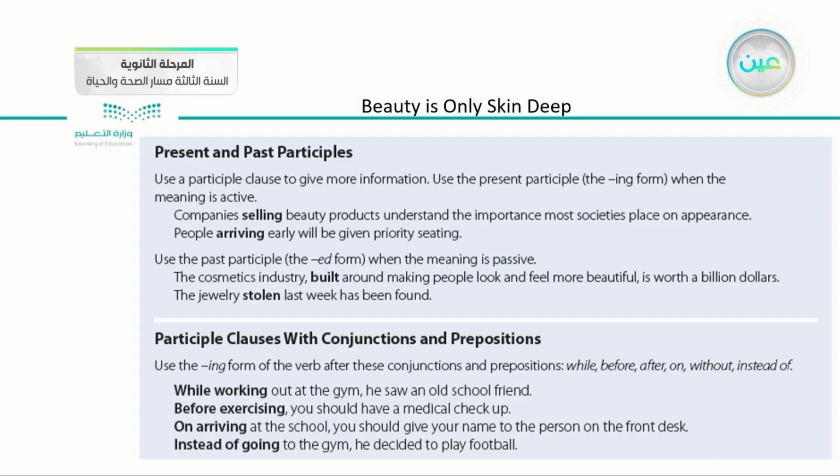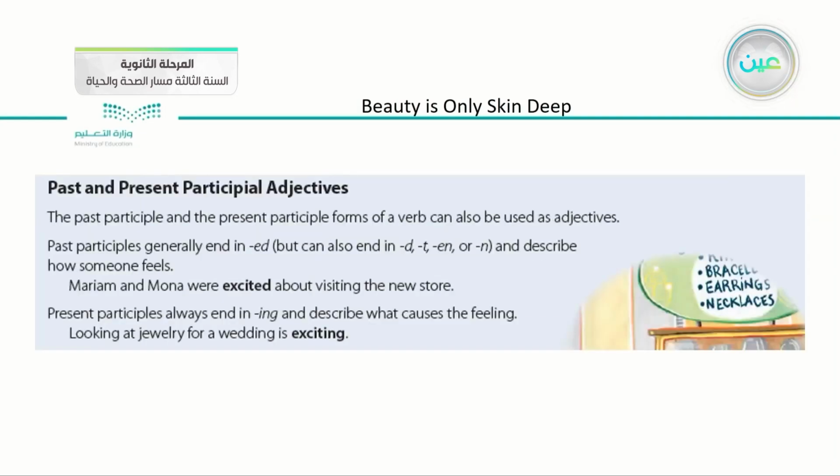We said that we use the ing form of the verb after these conjunctions. These are examples like working, exercising, arriving, going, and so on. The conjunctions and prepositions are the following words: while, before, after, on, without, instead of. All these words are usually followed by participles that end with ing, like while working, before exercising, on arriving, instead of going, and so on.